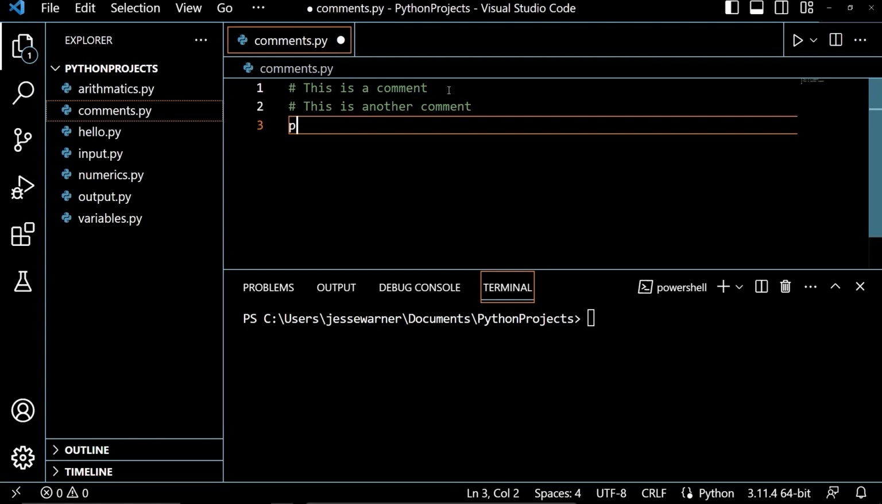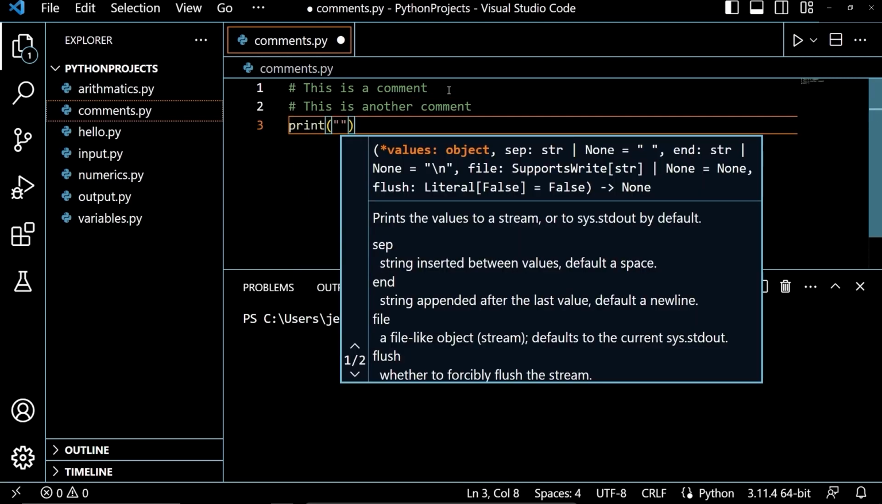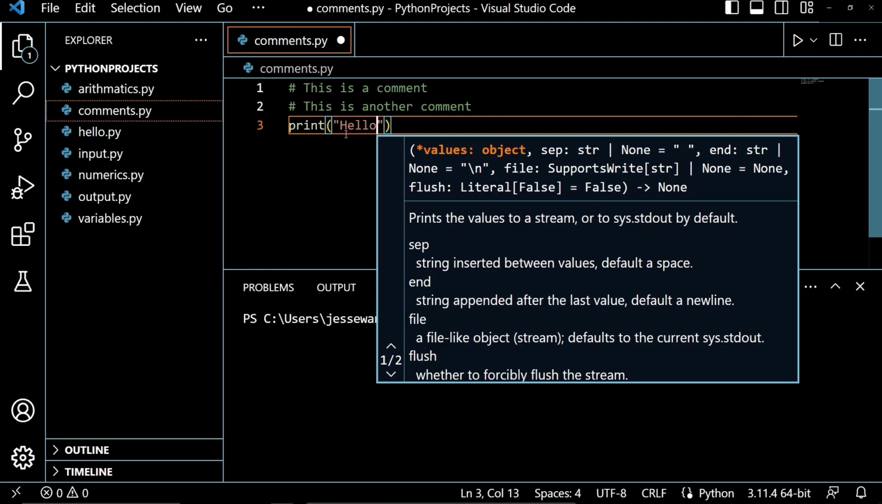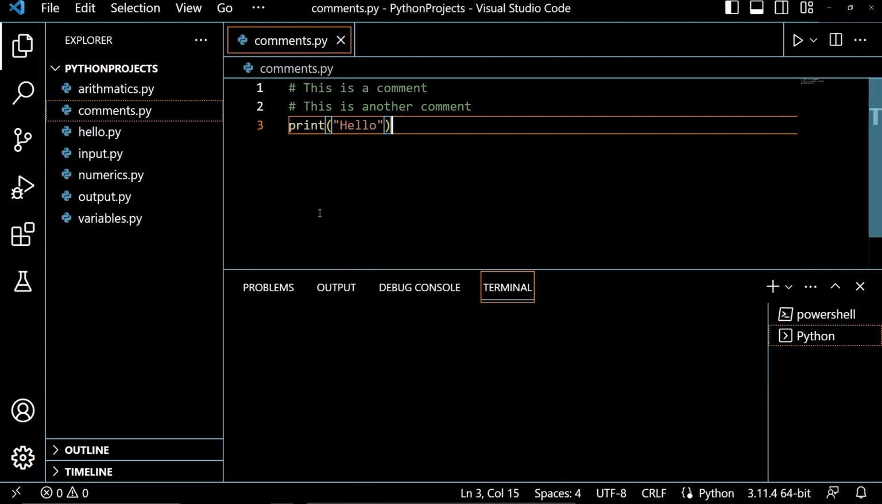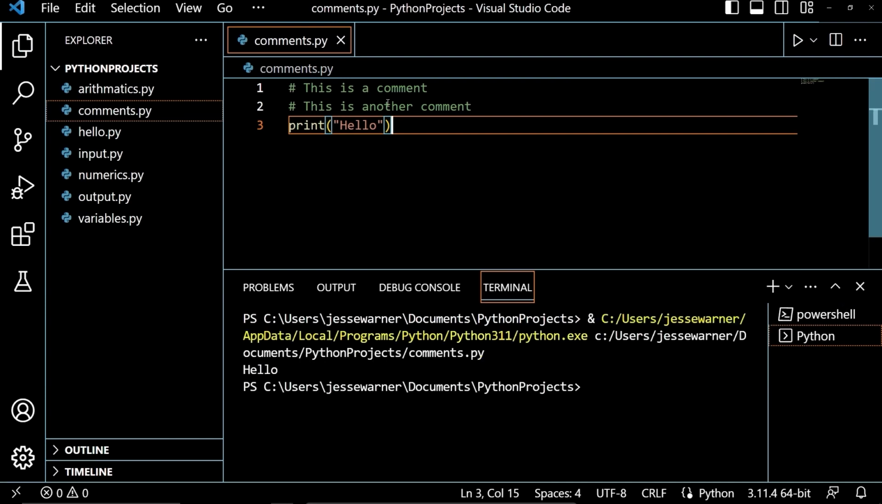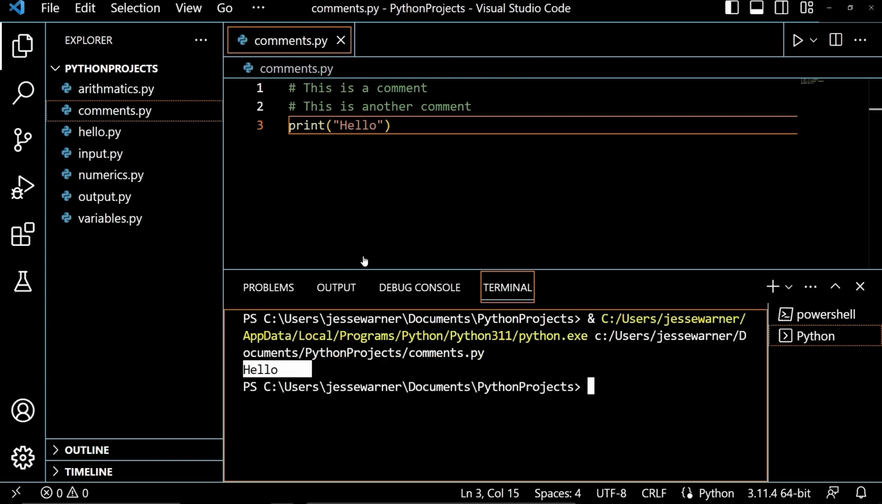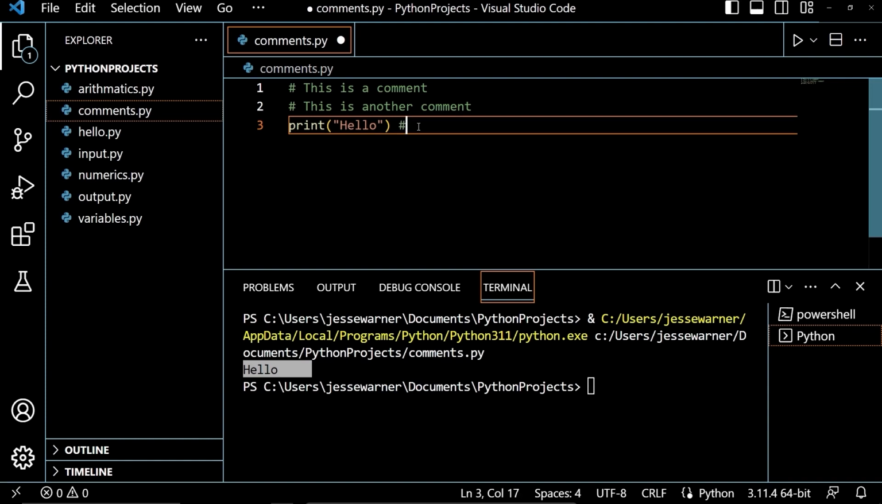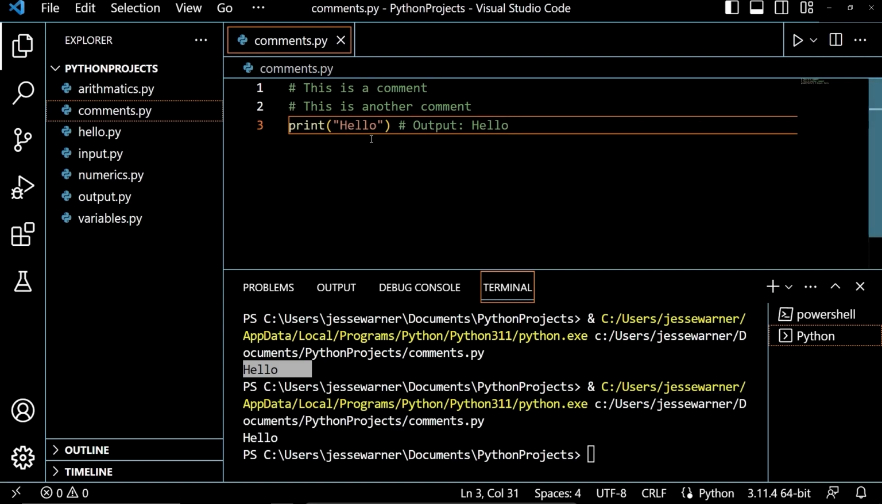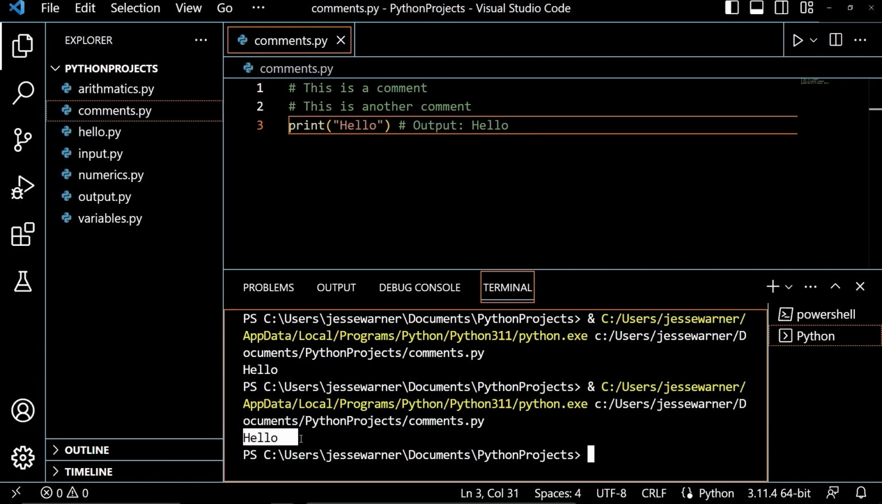And then below the comments, I would write some code. So I can put the print function here to output hello to the console and run it. And the interpreter is going to simply ignore these two lines here that are comments and output hello to the console. And I could also add another comment after the statement. So if I wanted to maybe put a comment saying what this is going to output, I could do that. And if I run this again, we'll see that it simply ignores this line as well and just outputs hello.